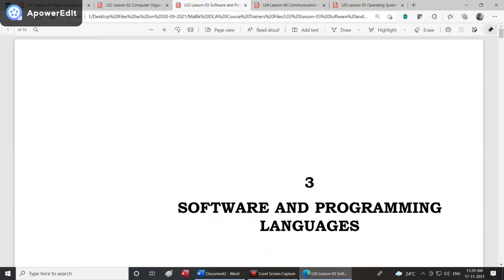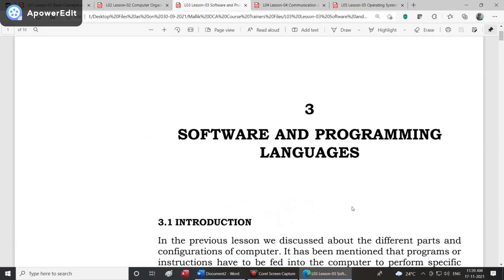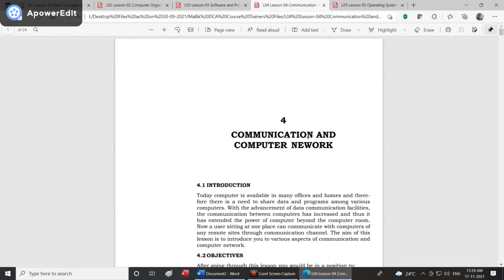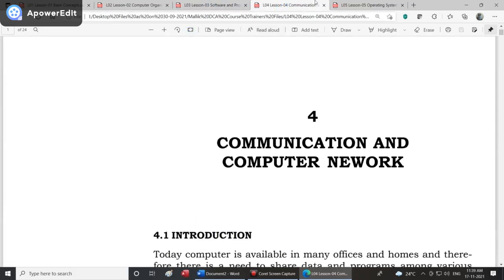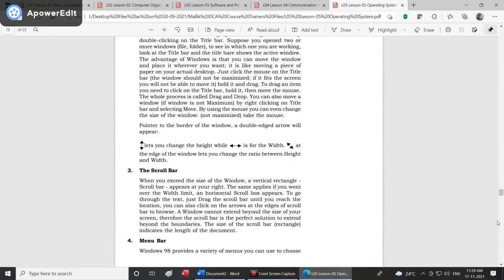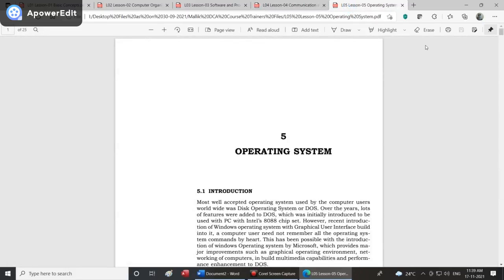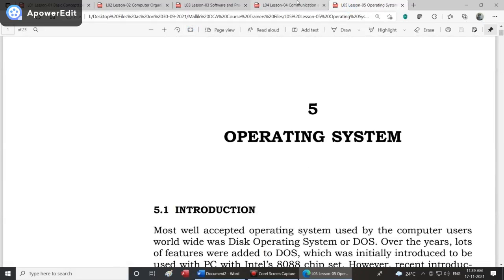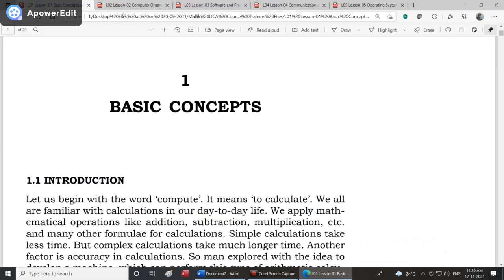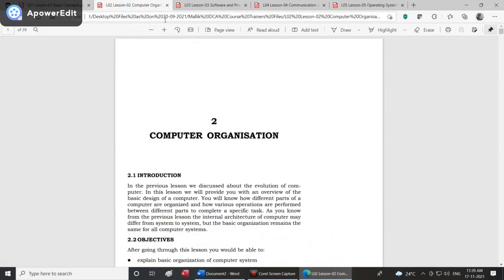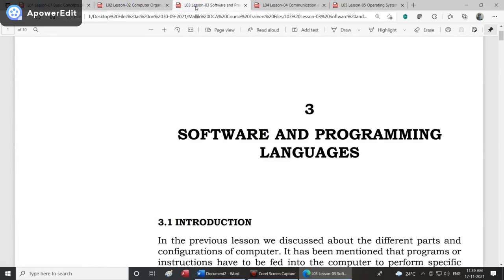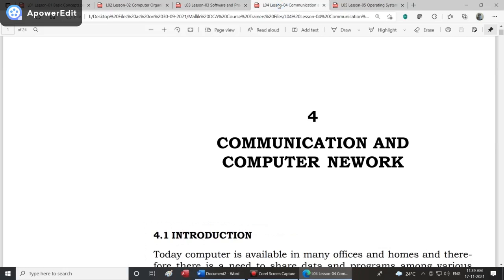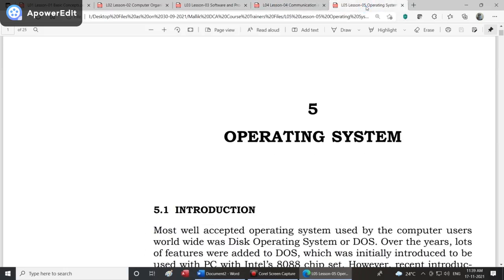I'll go to the third lesson, which is called software and programming languages. I'll come to the fourth lesson, which is called communication and computer network. And then I will come to the last lesson, which is called operating system. Okay, now all the lessons are organized here. The first lesson is basic concepts, second lesson is computer organization, third lesson is software and programming languages, fourth lesson is communication and computer network, fifth lesson is operating system.